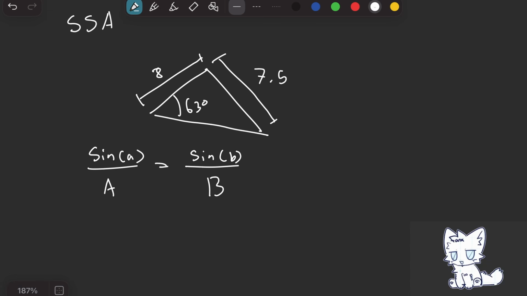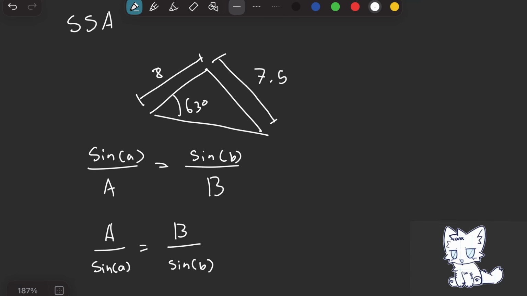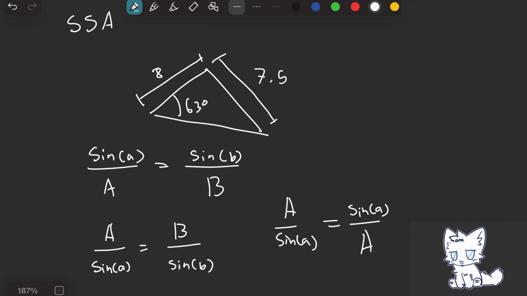It's important to note that the inverse is also true. So side length A over sine of A is also equal to side length B over sine of B. It doesn't really matter what you do. Just make sure you don't do something like sine of A is equal to sine of A over A, because this is not true.